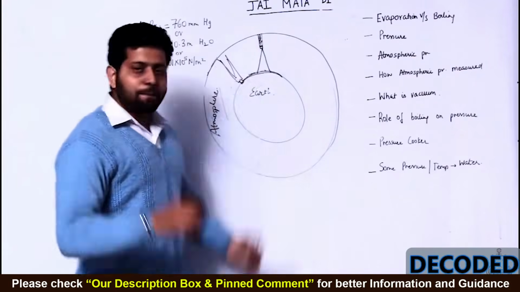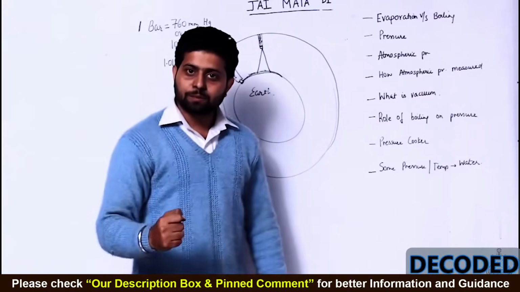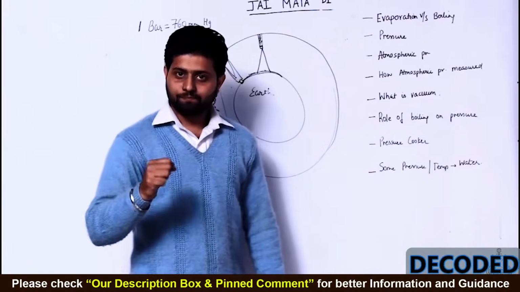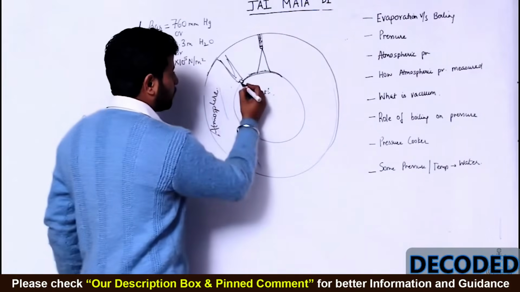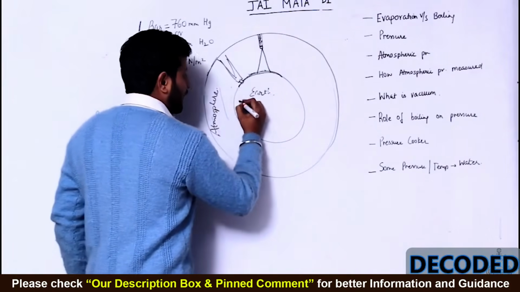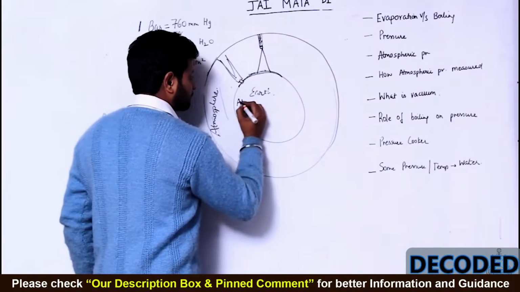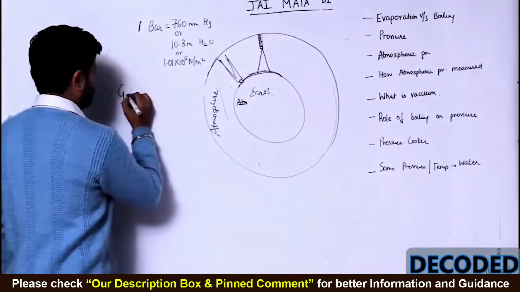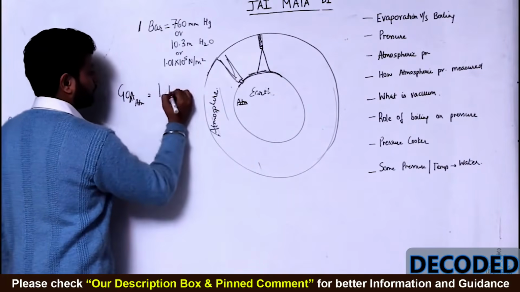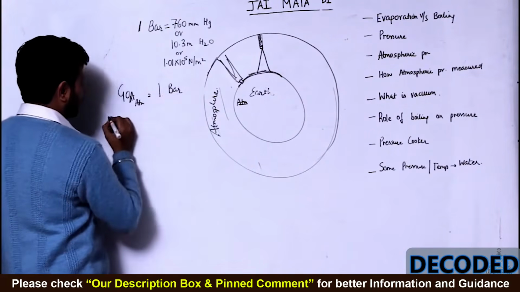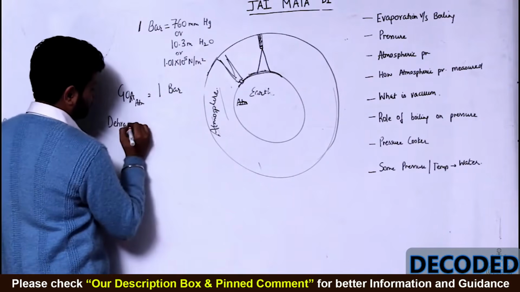So when you go to the mountains, your atmospheric pressure reduces. Copied? So if I'm in Goa, my atmospheric pressure is 1 bar. Now I am in Dehradun.